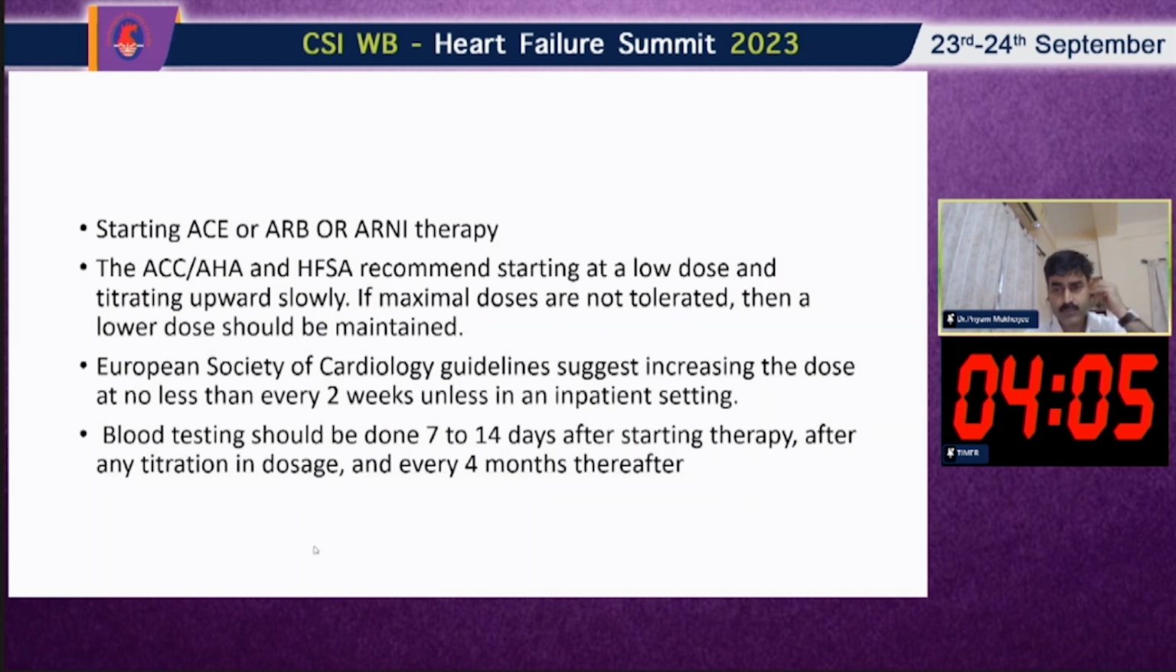Number 2, guidelines suggest increasing the dose no less than every 2 weeks unless it is an inpatient setting, and blood testing should be done 7 to 14 days after every increment. This is very important, after any titration of the doses, and then at every 4 month interval. So this is the recommendation for potassium monitoring in case of ARNI, ARB or ACE inhibitor therapy.